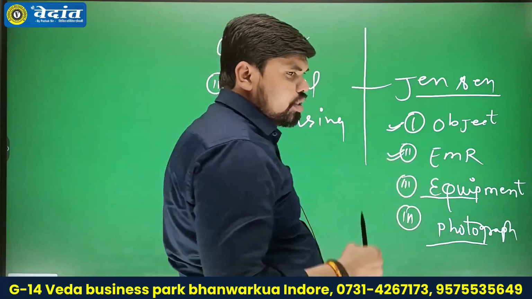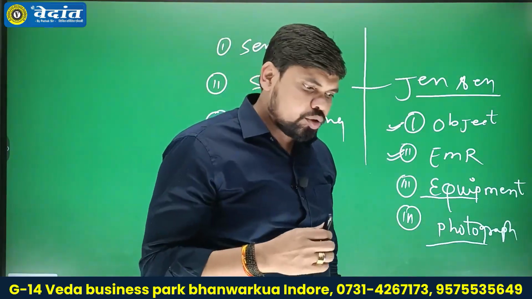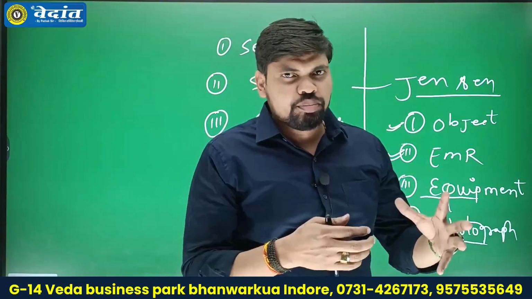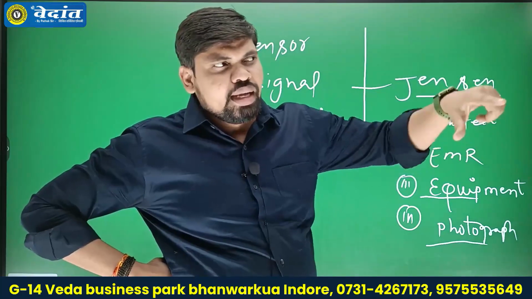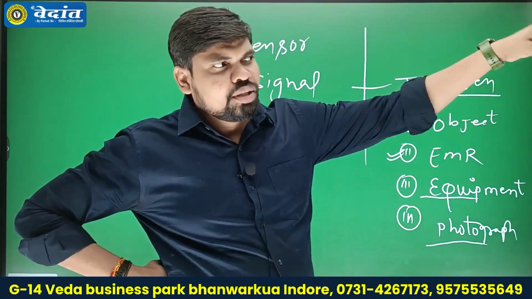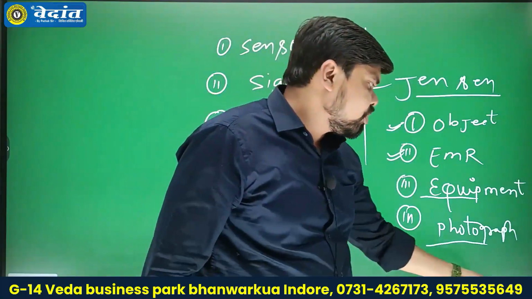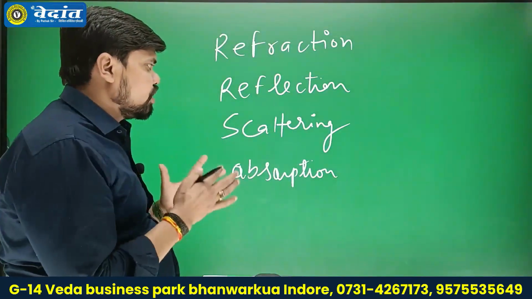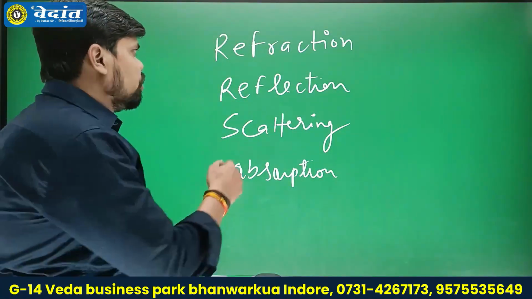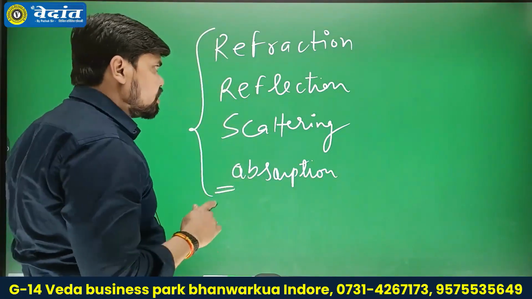Among these all, electromagnetic radiation is the initial part of remote sensing because it is considered as a signal. So the signal comes from the primary source of energy, the sun, and this electromagnetic radiation interacts with our atmosphere. These interactions take place through many types of processes such as reflection, refraction, scattering and absorption. We have discussed a lot about these terminologies, but here we will discuss them briefly.